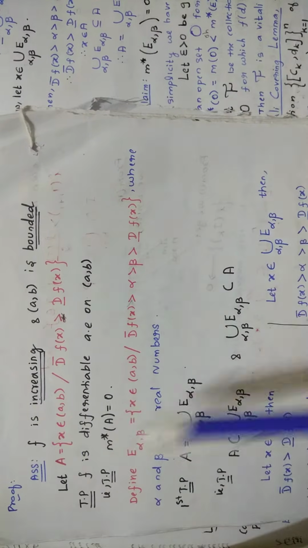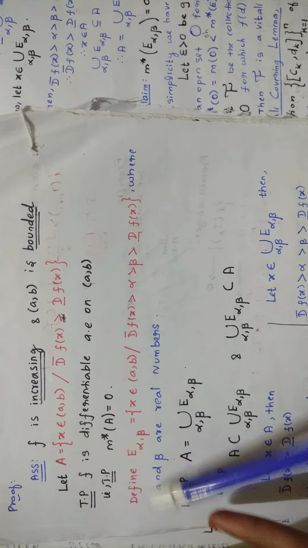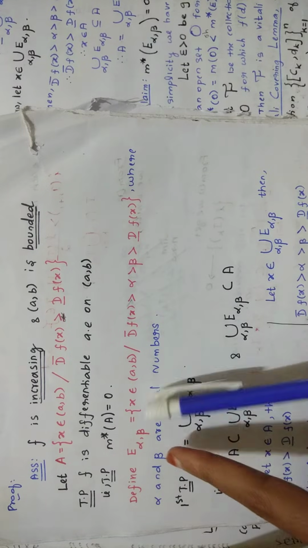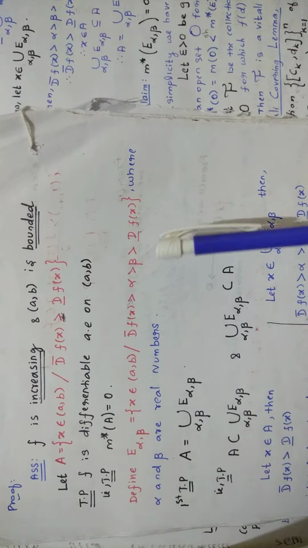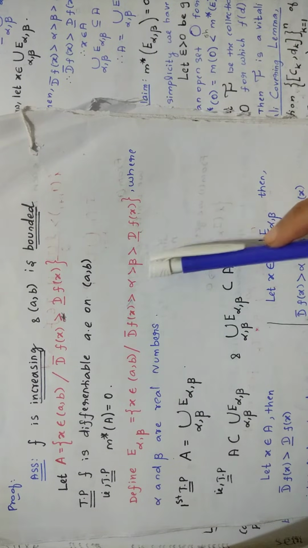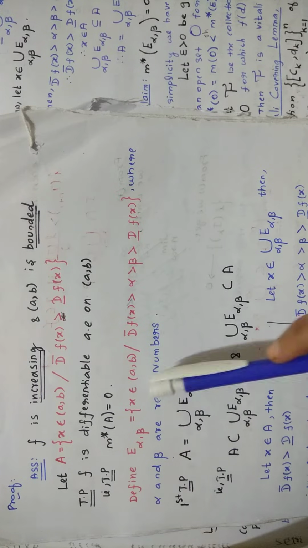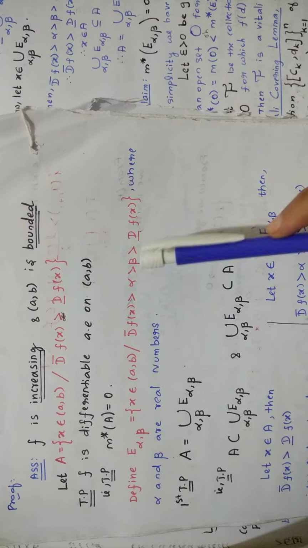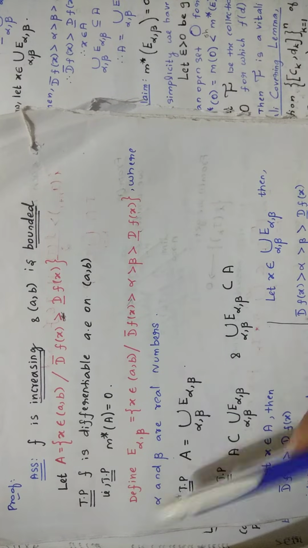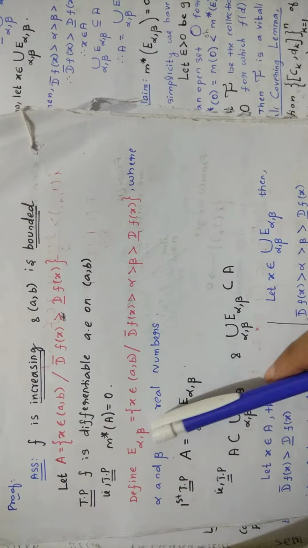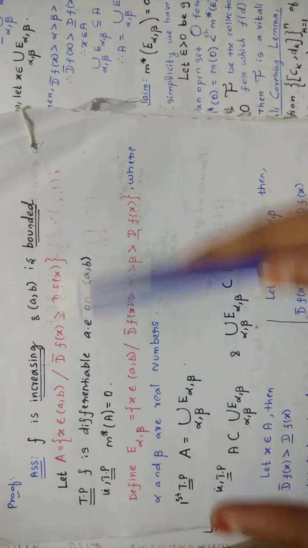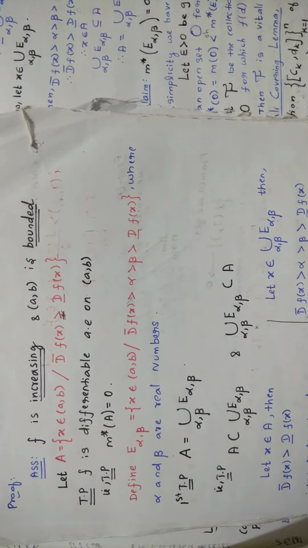To prove this, we are defining something else also, that is, define E alpha comma beta equal to this. It is the same thing you are writing. The only difference is in between the upper derivative and lower derivative. Here in this E alpha comma beta set, two real numbers exist in between these two derivatives. That is the only difference. First you define A, and then you define E alpha comma beta like this. Same thing, but in between there are two real numbers, alpha and beta.